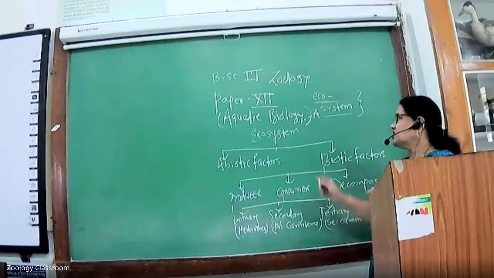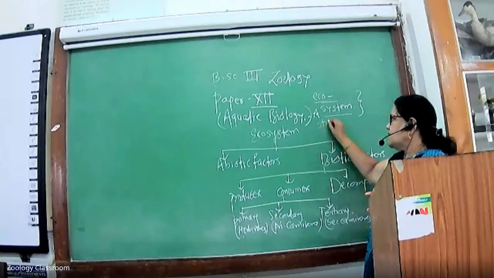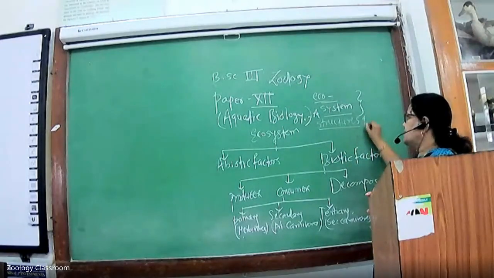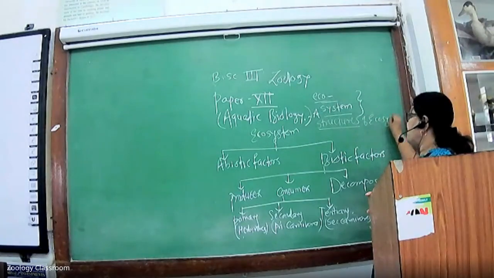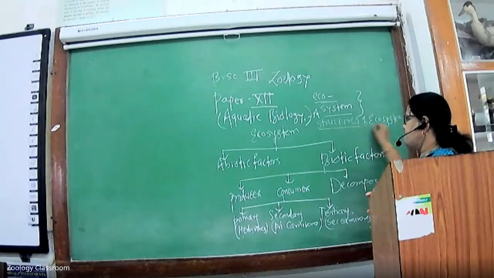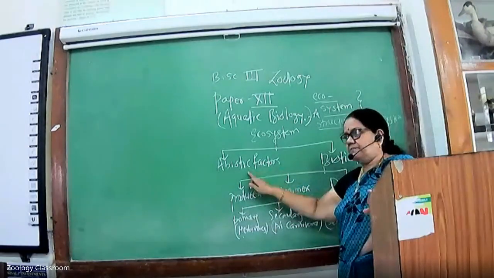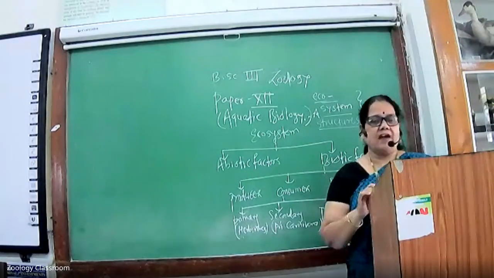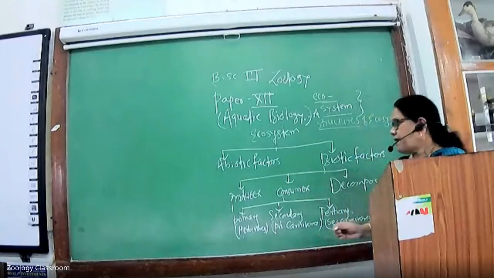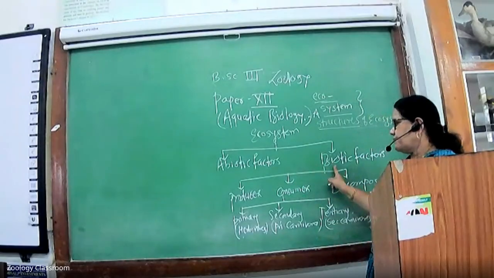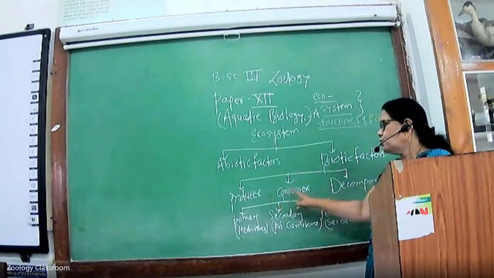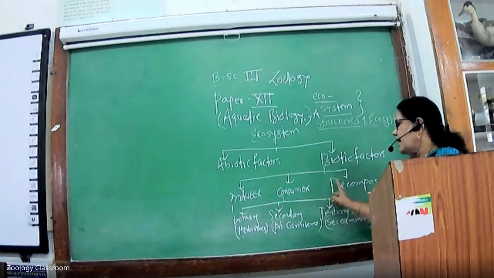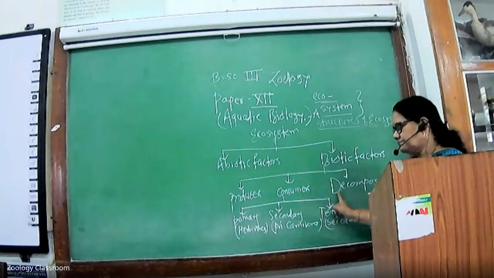The second point is the structure of the ecosystem. In the ecosystem, there are two factors present. First is the abiotic factors, second is the biotic factors. The biotic factors are divided into three types: producers, consumers, and decomposers.